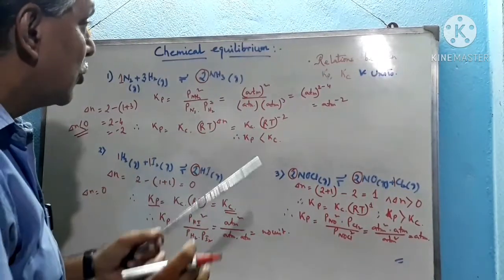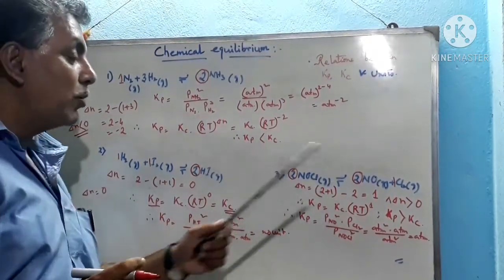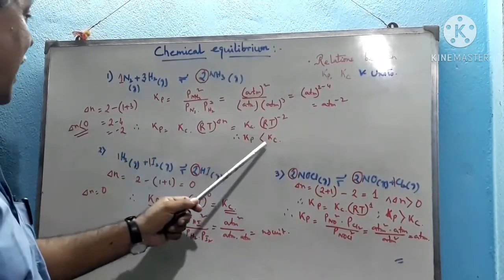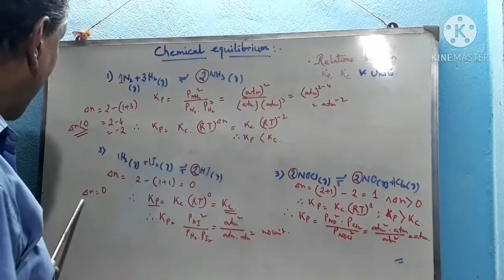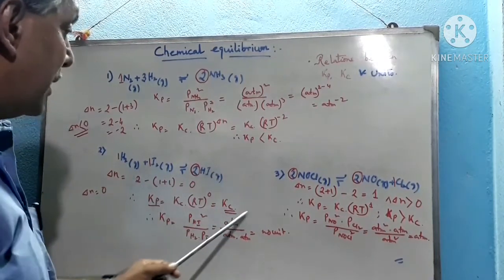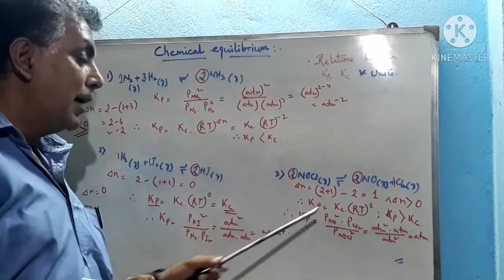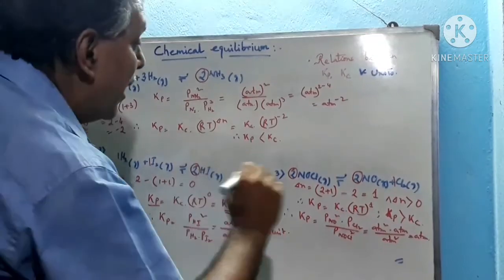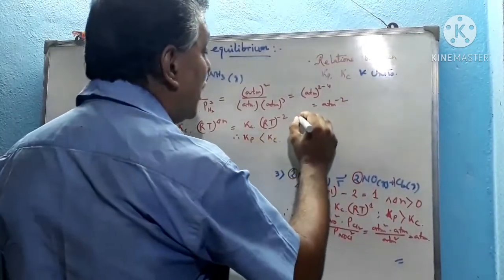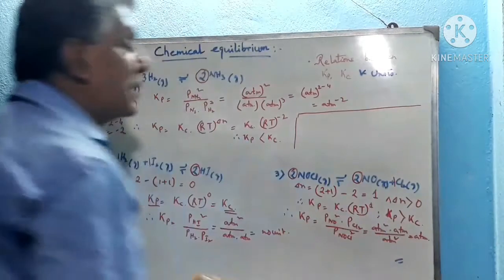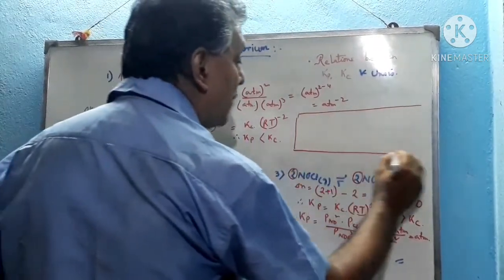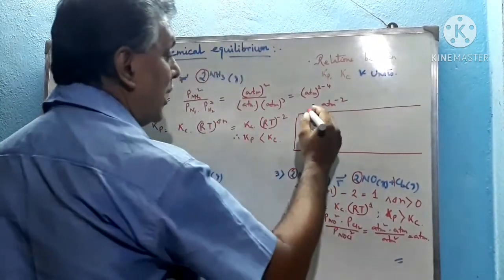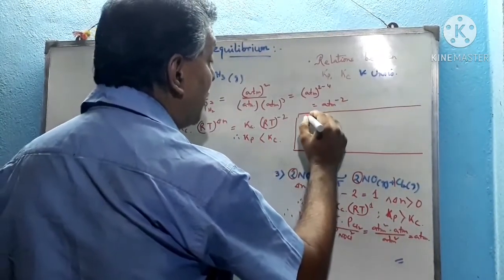Actually these are the processes through which you can express the unit and express the relation between Kp and Kc for several reactions. In case of del N less than 0, Kp is less than Kc. If del N is equal to 0, then Kp equals Kc. If del N is greater than 0, then Kp is greater than Kc. All these processes can be done whenever any such type of example is given. We can derive the relation between Kp and Kc, and also derive the unit of Kp or Kc, whatever it may be. But we must remember this point.